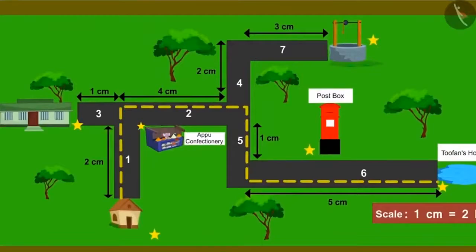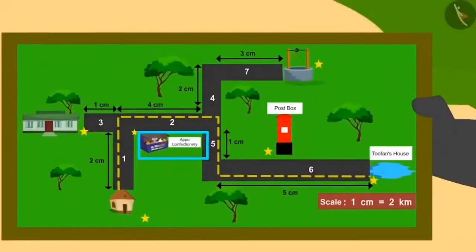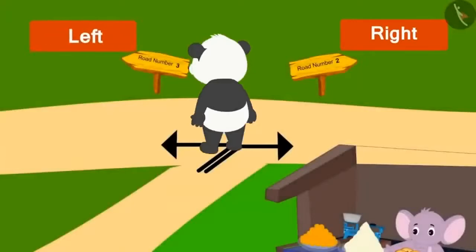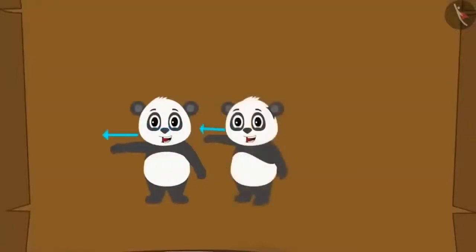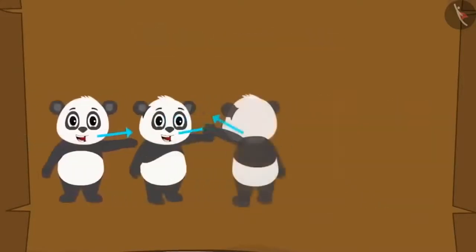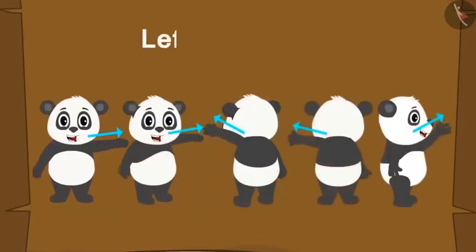Golu was to go right on road number 2 from Appu's confectionery. But he took a left turn from Appu's shop, which was road number 3. Kids, do you know how to identify right and left directions? The direction that comes to your right hand side is called right hand side, and the direction that comes towards your left hand, we call it left hand side.